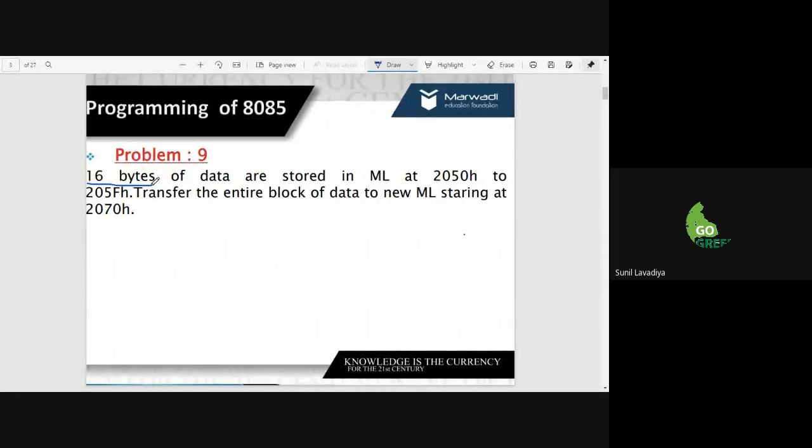We have 16 bytes of data, which is stored in the memory locations 2050 to 205F. So you can draw it like 2050. We have 16 bytes of data available in this range.